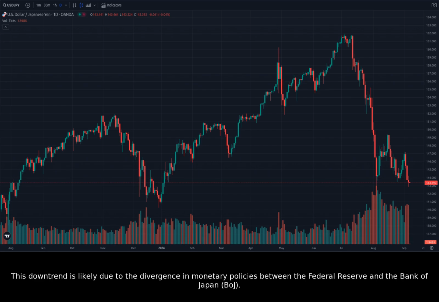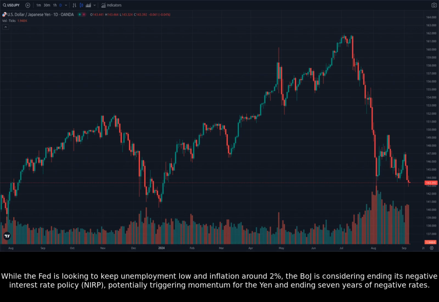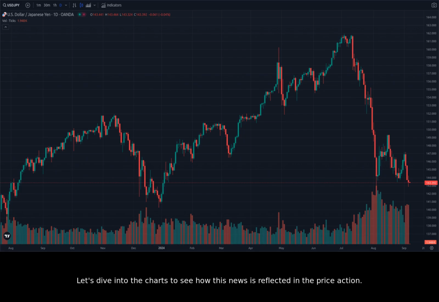This downtrend is likely due to the divergence in monetary policies between the Federal Reserve and the Bank of Japan, BOJ. While the Fed is looking to keep unemployment low and inflation around 2%, the BOJ is considering ending its negative interest rate policy, NRP, potentially triggering momentum for the yen and ending 7 years of negative rates. Let's dive into the charts to see how this news is reflected in the price action.